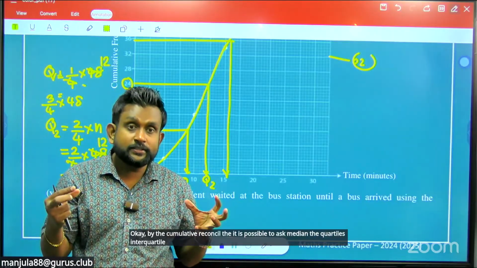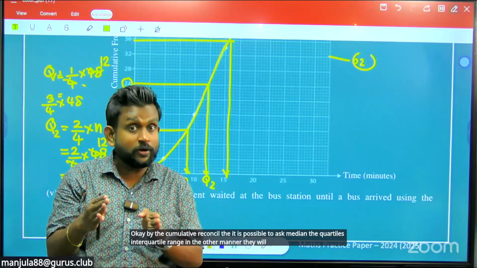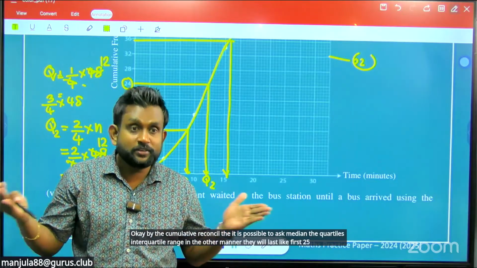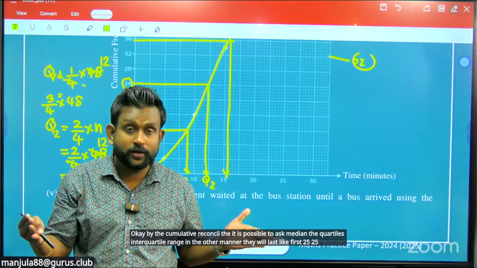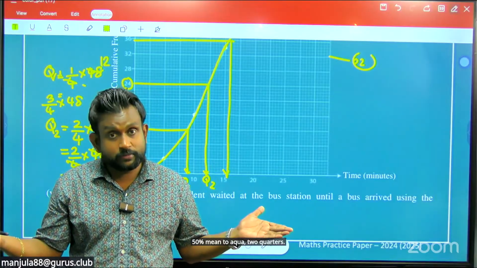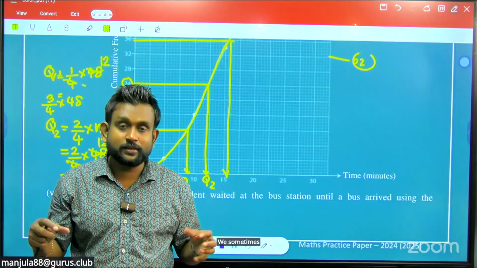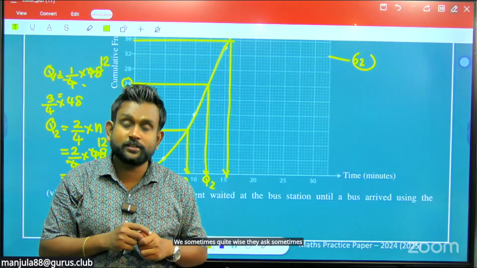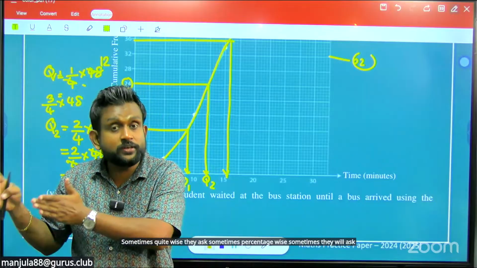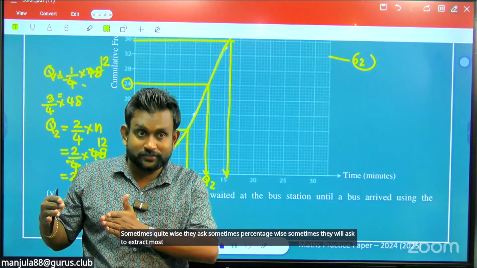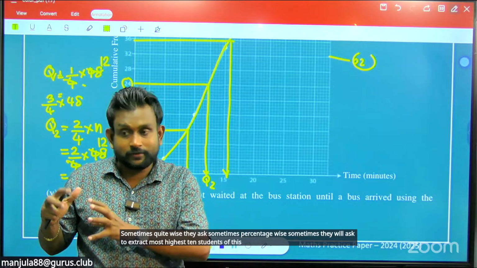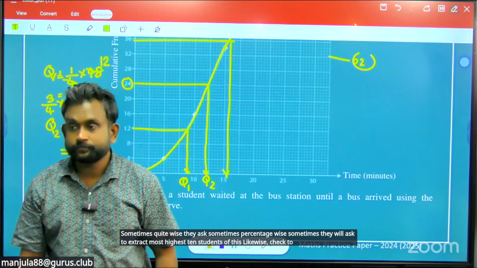In the other manner, they will ask like the first 25%. 25% means 1/4, 50% means 2/4, 75% means 3/4. Sometimes they ask quarter wise, sometimes percentage wise, sometimes they will ask to extract the highest 10 students of this. Likewise, check how to deal with the curve.